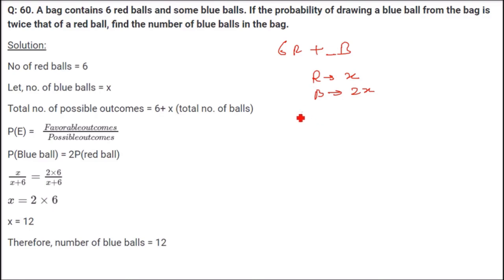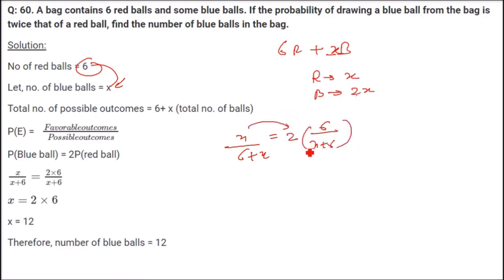But let us see the probability first. First of all, we will find the probability of a blue ball. We have taken the number of blue balls as x. So x divided by 6 plus x is the probability of getting a blue ball. And what is the probability of getting a red ball? 6 are the favorable cases and x plus 6 will be the total cases. But the question says that it is twice. So the probability of the blue ball is twice that of the red ball. So when we solve this, we get x equal to 12. So the number of blue balls is 12.